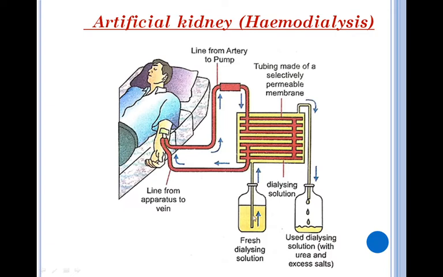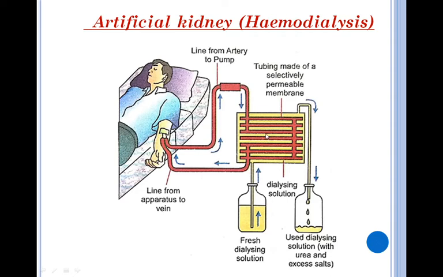This is the dialyzing solution. This dialyzing solution is pumped into this region, into which this tubular sheet is suspended, which carries the blood from the artery of the patient's body. This dialyzing fluid has the same osmotic pressure as that of blood plasma, except that this dialyzing solution does not contain nitrogenous waste, but the blood coming from the patient's body is full of nitrogenous waste.